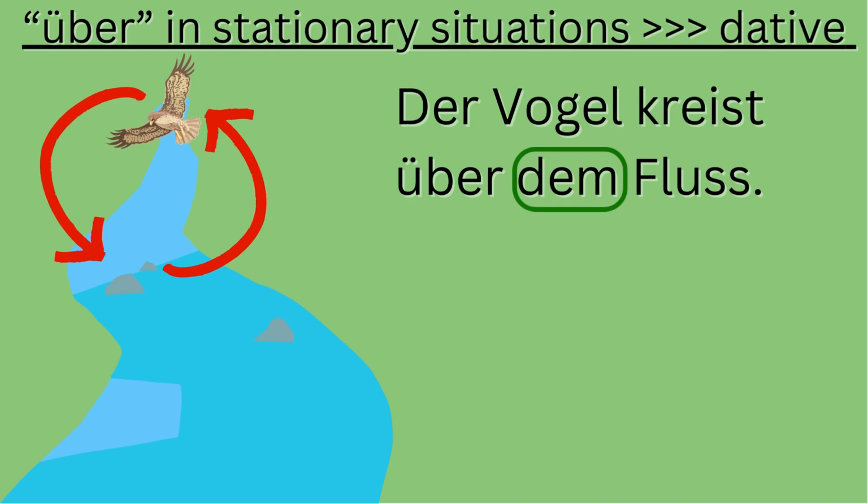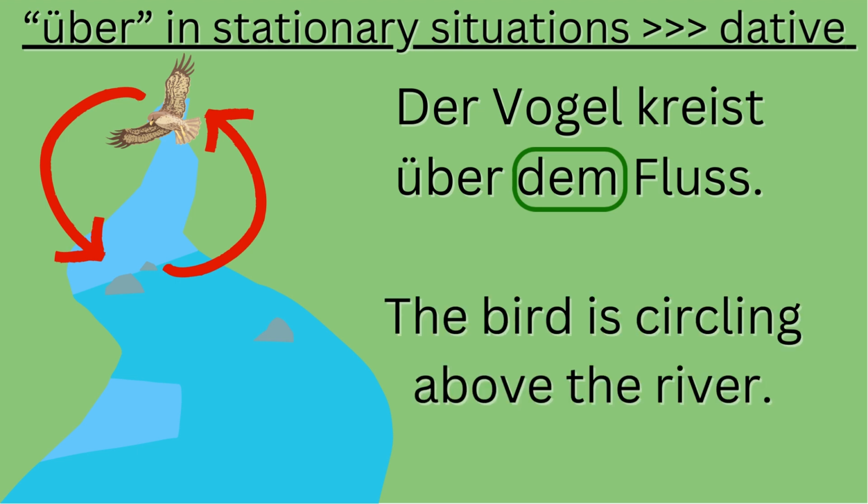Third example is a little bit trickier because here we actually have a movement, but we have a stationary type of movement. We have actually a bird circling. Der Vogel kreist über dem Fluss. That means the bird is circling over the river or above the river. So the bird's not going from point A to point B, but it's actually kind of loitering, kind of staying put within a certain area. It's not going outside of that area. It just mills around in that area, so to speak.